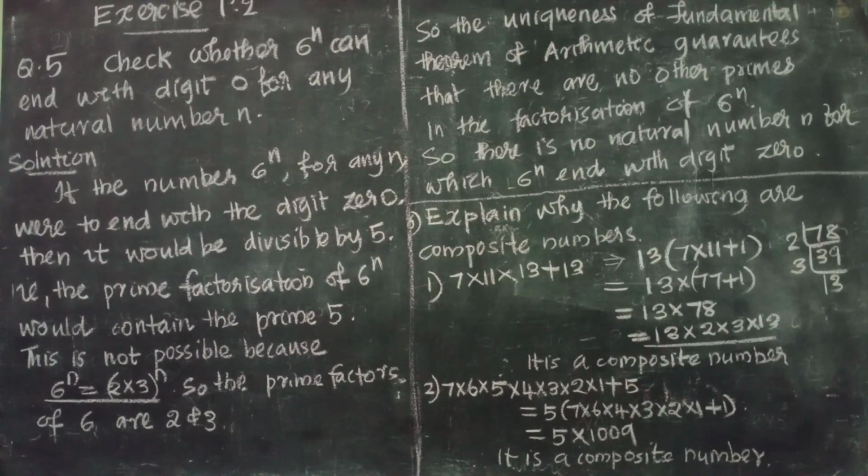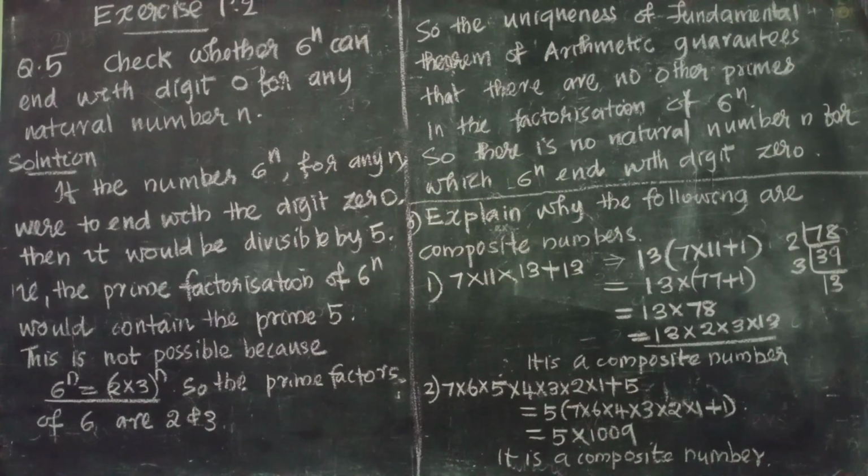Today we are going to discuss some more questions by using the fundamental theorem of arithmetic. What is the fundamental theorem of arithmetic? Every composite number can be expressed as the product of primes, and this factorization is unique apart from the order of the numbers. Now we are going to discuss exercise 1.2 question number 5.